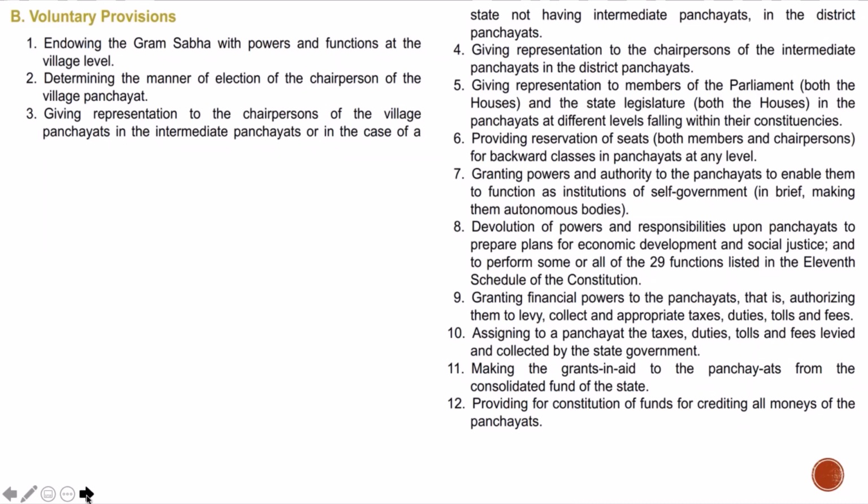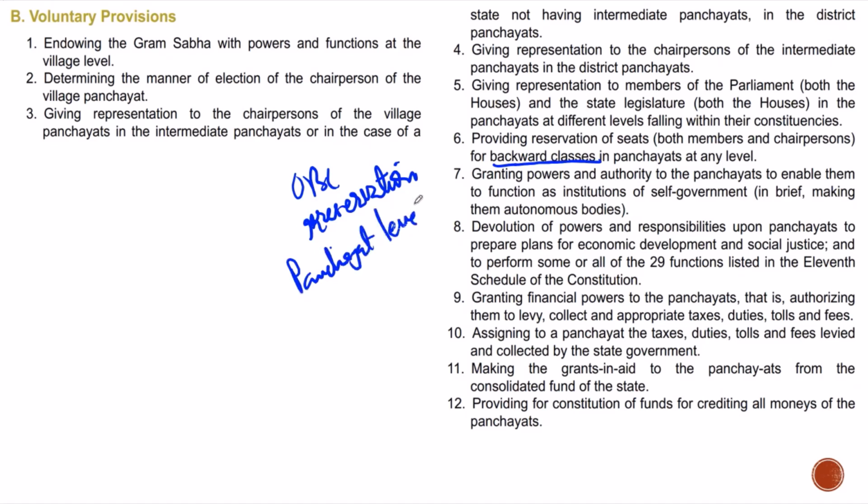Providing reservation of seats for both members and chairpersons for backward classes in panchayats at any level. So meaning you can even give reservation to backward classes. Do we have OBC reservation in Lok Sabha and Assembly? No, sir. OBC reservation at the panchayat levels? It is left to the will of the state. If they want, they can. Yeah, perfect. Now, can you tell me any states that have it?